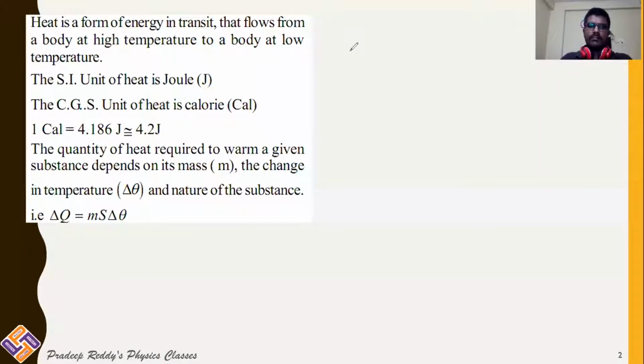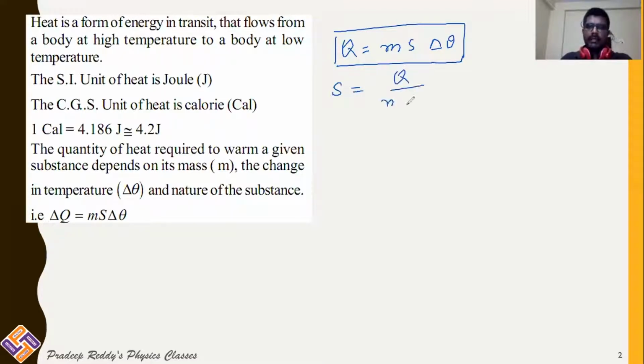We have the relation Q equals M S delta theta. And what about this S? S can be written as Q divided by M into delta theta, known as specific heat. Now, how can you define this specific heat? If you do not know the specific heat of the substance, you cannot find out how much heat energy is absorbed or released by the body.